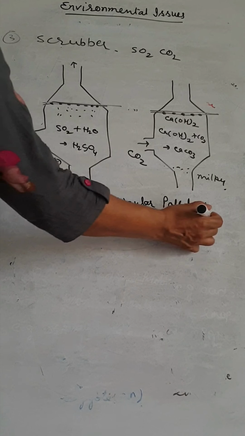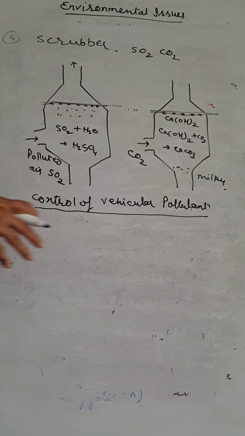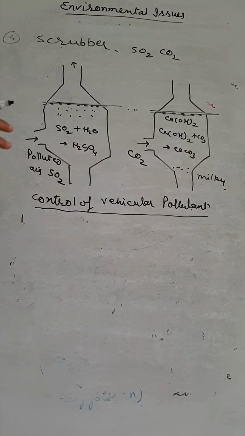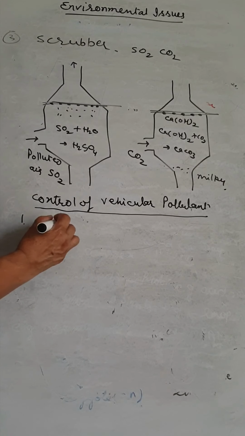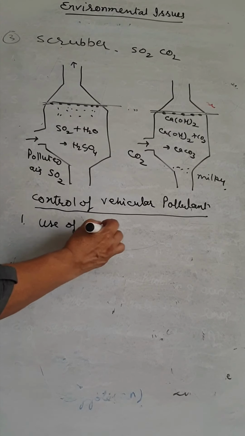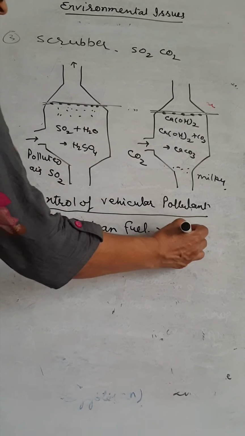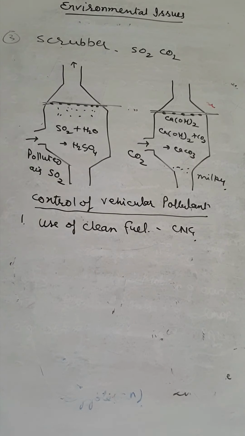As we know, all the automobiles run with the help of fossil fuels. So the first and most important point is the use of clean fuel. For example, CNG we can use.